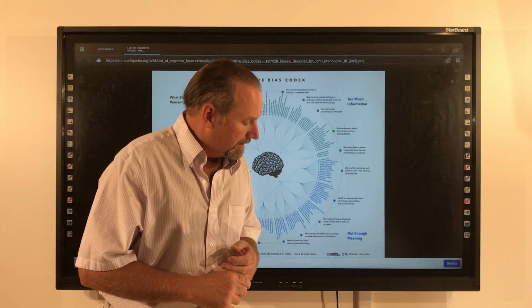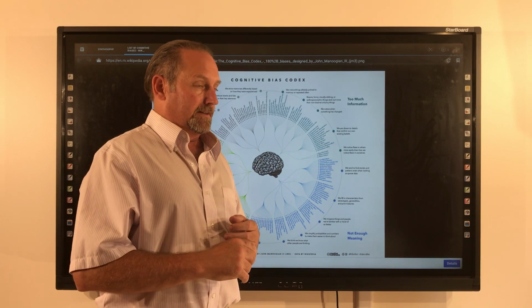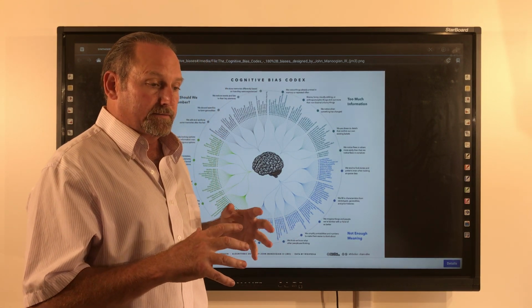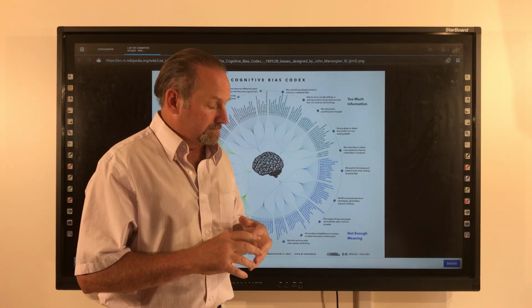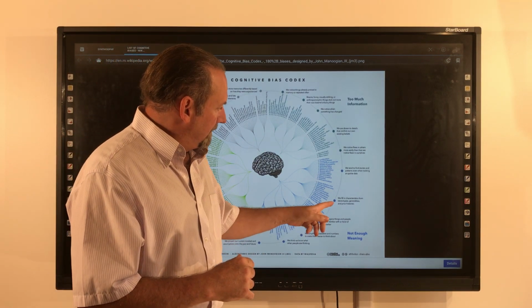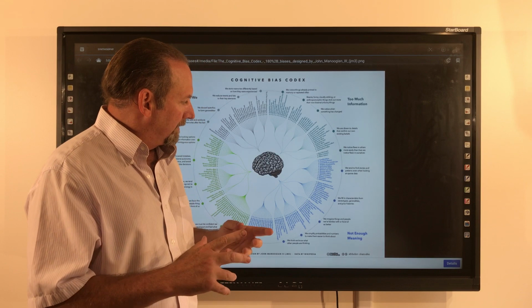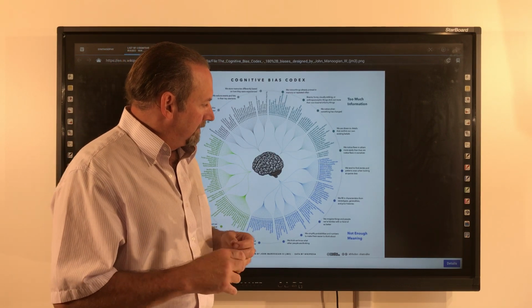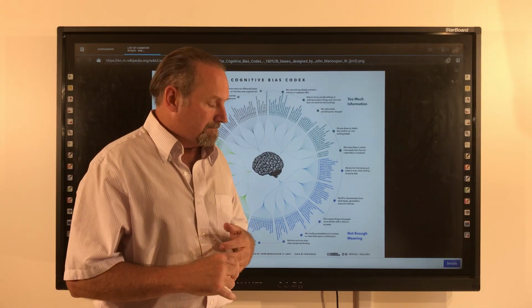Second area, not enough meaning. We're in a context, in a situation, you're a little bit out of water, a little bit uncomfortable, don't have enough information. What do we do there? We fill in characteristics from stereotypes, generalities, and prior histories.